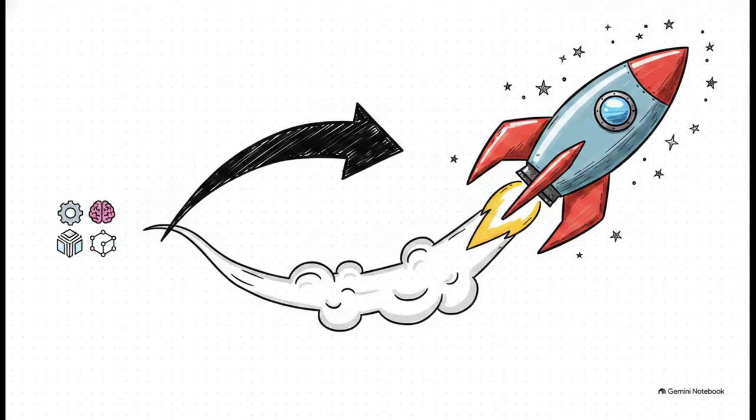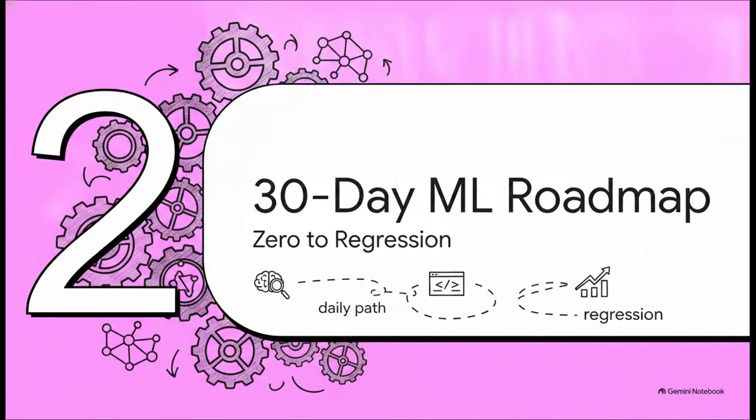So, the secret to this kind of speed is the Pareto principle, also known as the 80-20 rule. It basically states that 80% of your results come from just 20% of your effort. In machine learning, your 20% effort should be laser-focused on the fundamentals. I'm talking about linear algebra, like matrices and dot products, calculus for optimization techniques, things like gradient descent, core statistics, and, of course, Python. By mastering foundational Python libraries, NumPy, Pandas, scikit-learn, you're going to see a disproportionate, massive return on your learning investment.